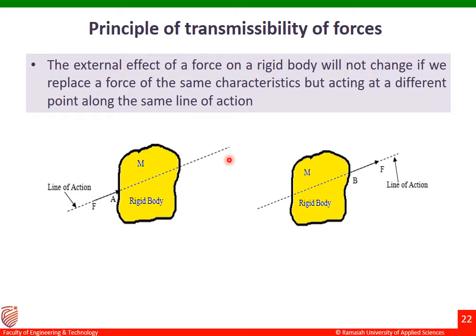This is possible only if the force is applied on the same line of action. Now the point of application of the force is point B. This principle of transmissibility holds good only if the force is shifted from one point to another point along the same line of action.